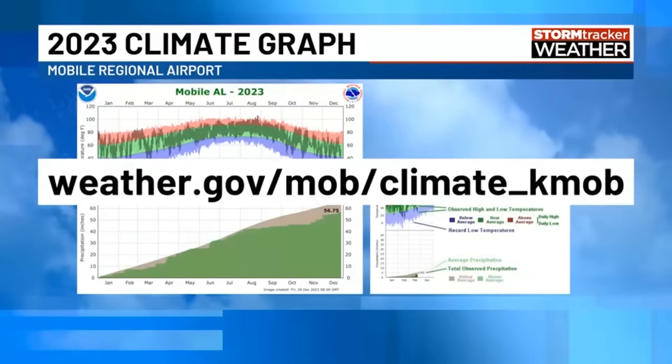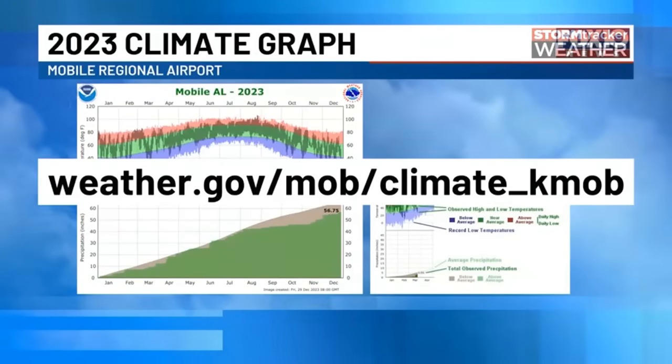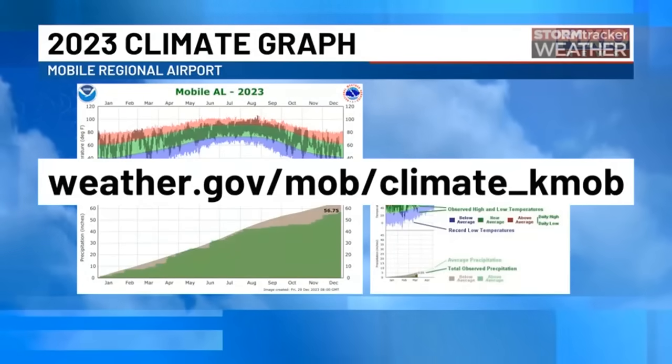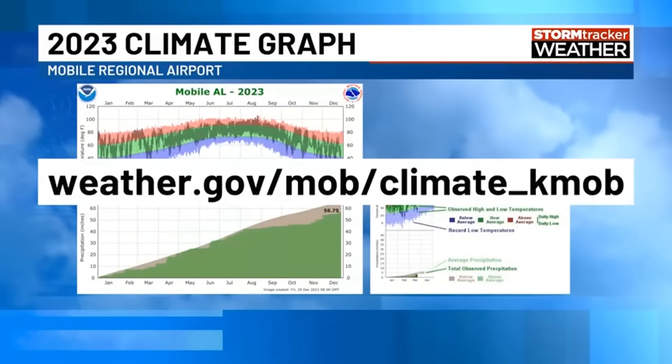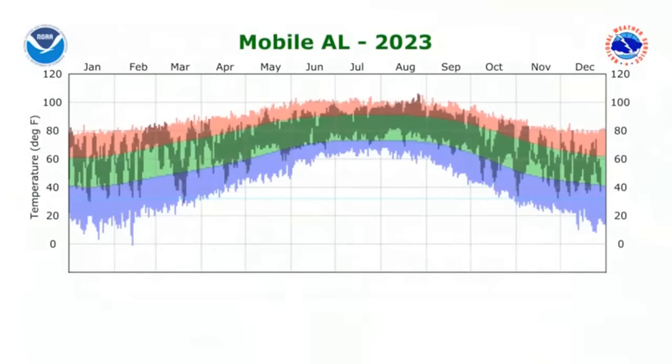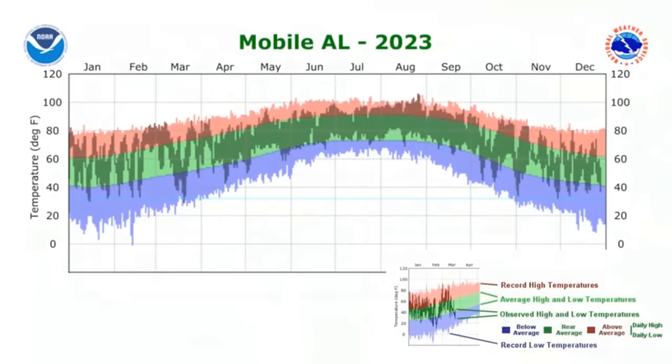This is a complex graph, so if you want to explore it further, you can go to weather.gov, the National Weather Service website. You can find it there. There is the link that you have on your screen. Here we will use the graph to examine a handful of weather events this year. We're going to start with the temperature section.